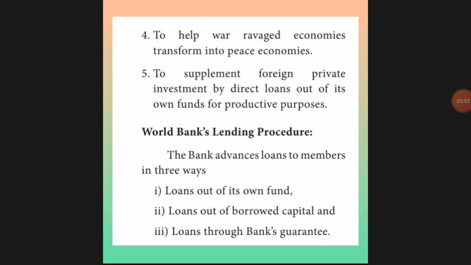Next, borrowed capital, where the IBRD itself will give the loan. Next one, other bank: if any other international bank gives a guarantee for this country, then that country can take the loan. So these are the 3 types. On the basis of that, they will give the loan procedure.